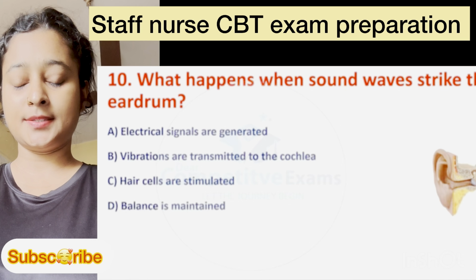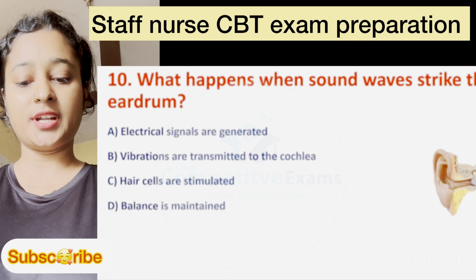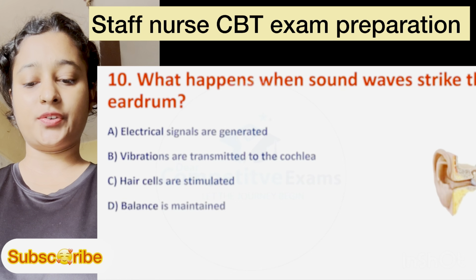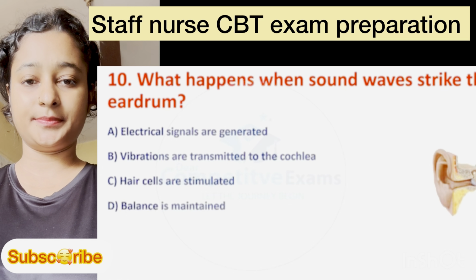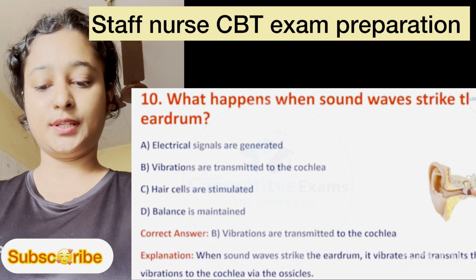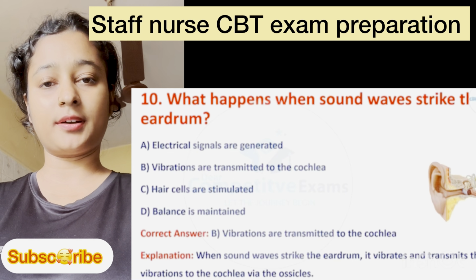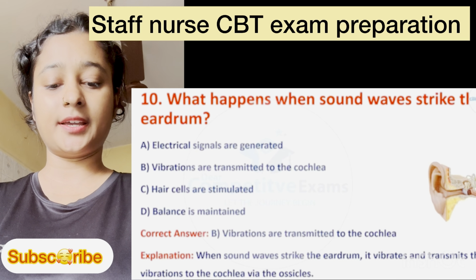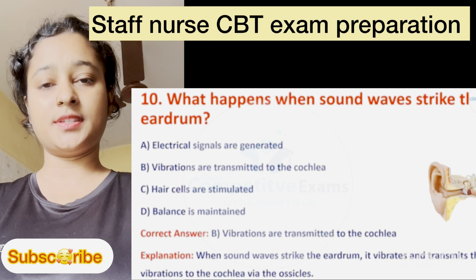Question number 10. What happens when sound waves strike the eardrum? Option number A is electrical signals are generated, B is vibrations are transmitted to the cochlea, C is hair cells are transmitted, and D is balance is maintained. Here the correct answer is answer B, vibrations are transmitted to the cochlea. Explanation: when sound waves strike the eardrum, it vibrates and transmits this vibration to the cochlea via the ossicles.